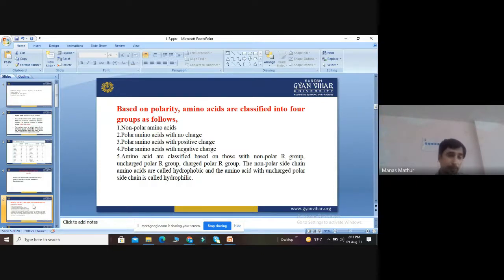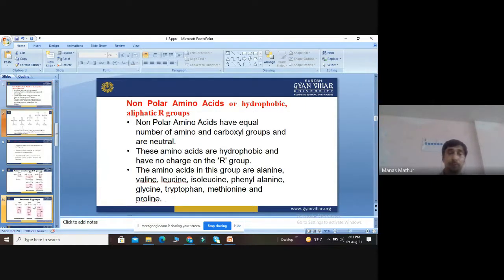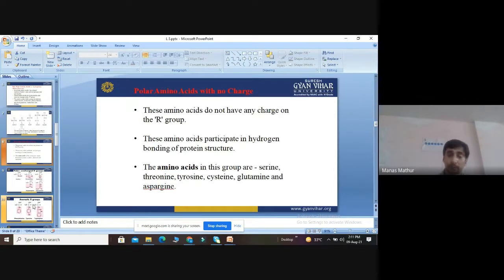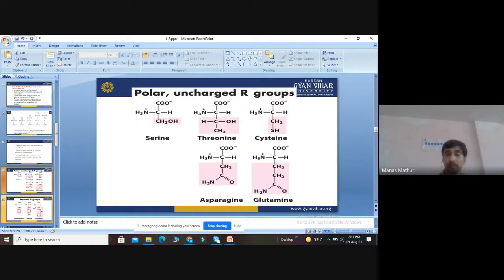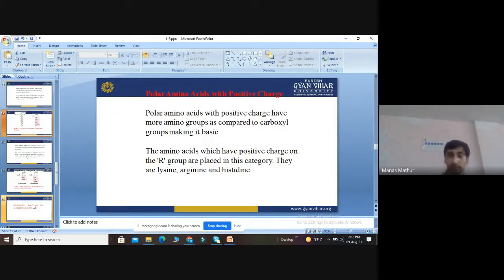Then we discussed the basic physical properties of proteins. We have seen the structures of these different amino acids, with minor differences in structure; glycine is the simplest amino acid. Phenylalanine, tyrosine and tryptophan are aromatic amino acids because they bear a ring-like structure.